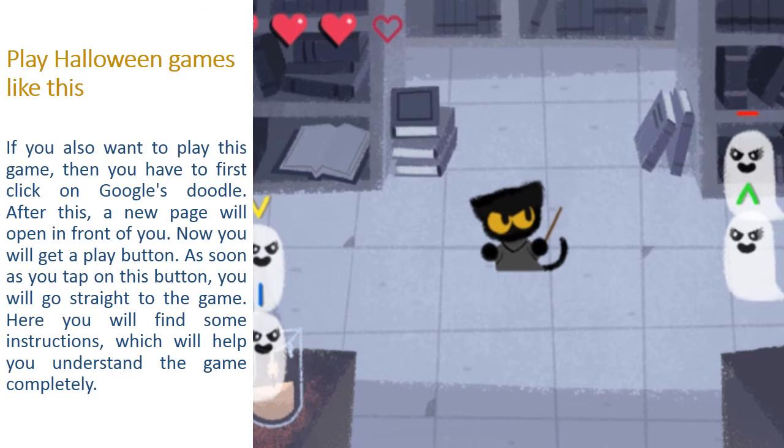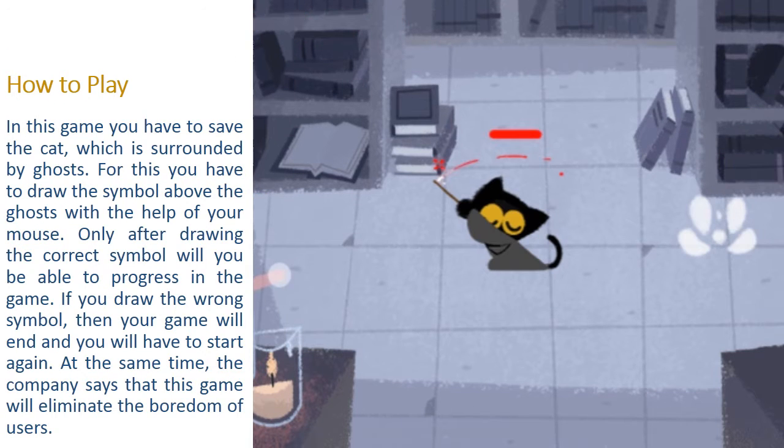How to play? In this game, you have to save the cat which is surrounded by ghosts, and for this you have to draw the symbol above the ghost with the help of your mouse. Only after drawing the correct symbol will you be able to progress in the game, so you will go to the next level. If you draw the wrong symbol, then your game will end and you will have to start again.